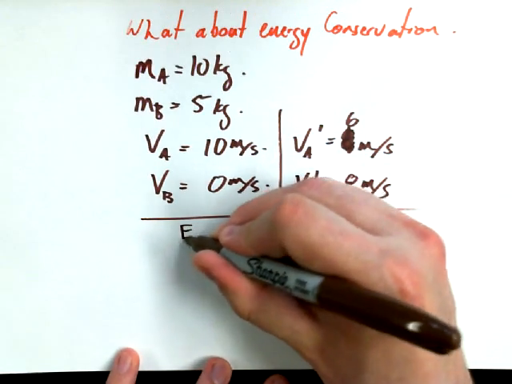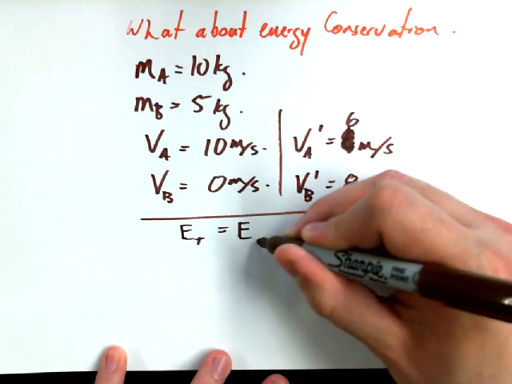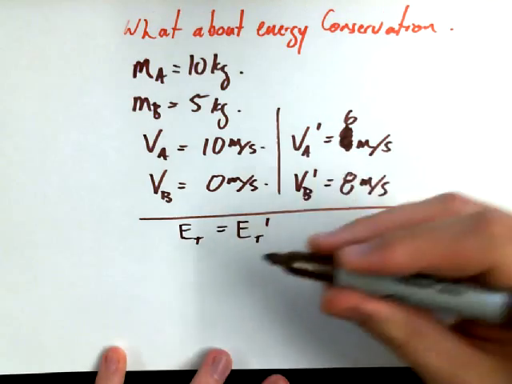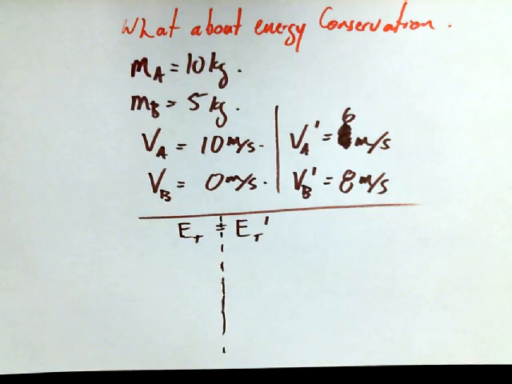So we'd say energy total before, is it equal to energy total after? Well, let's find out. I don't want to put that equal sign there. I want to put a dotted line in between them and figure them out separately. Check to see if they're equal.